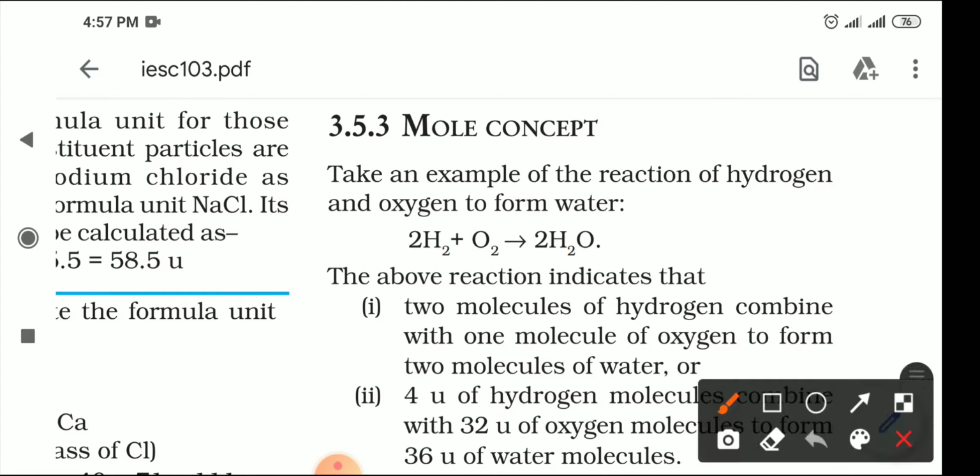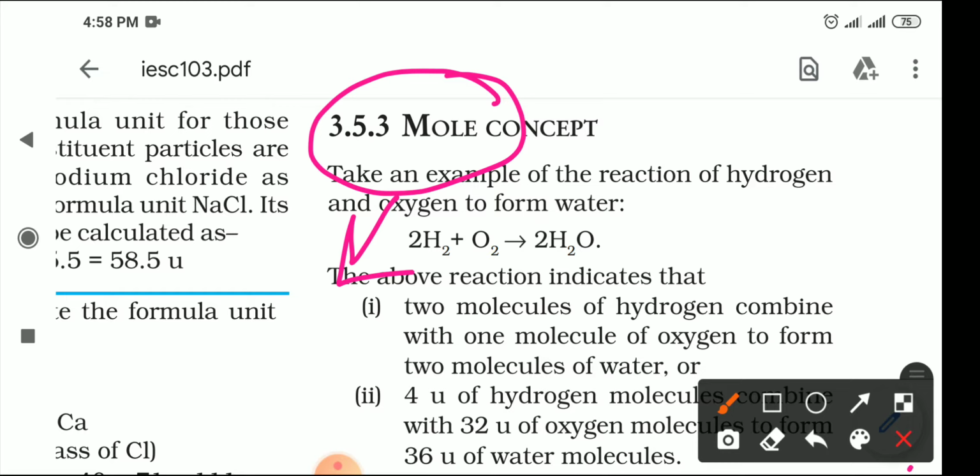Same when we talk about the mole, we are talking about a particular number, that is 6.022 into 10 to the power 23. In some books it is also written 6.023 into 10 to the power 23 atoms. This number is also called Avogadro's number, and it is very important in chemistry for you.